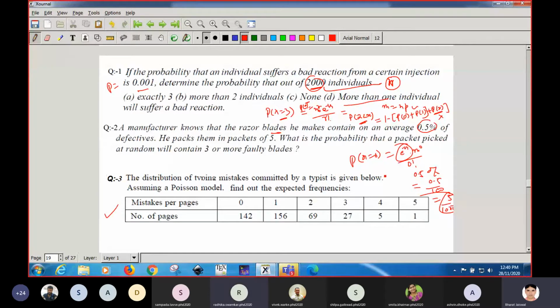Suppose it was 5 out of 10, or 1 out of 2, then these are very large probabilities. But here it is 5 out of 1000, so there is a major difference there. Okay.